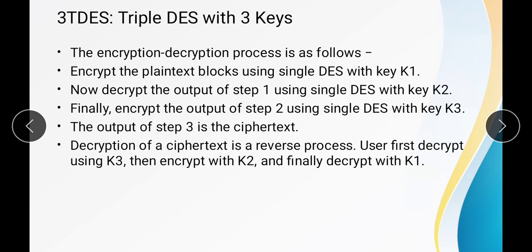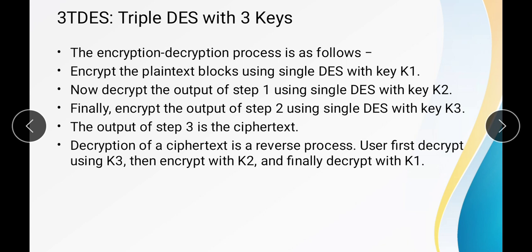TDES. Okay, so the process of the 3TDES, the encryption decryption process, is as follows. Encryption: it encrypts the plain text block using the single DES key K1. This is the process in which the first key, K1, is used to perform the encryption.